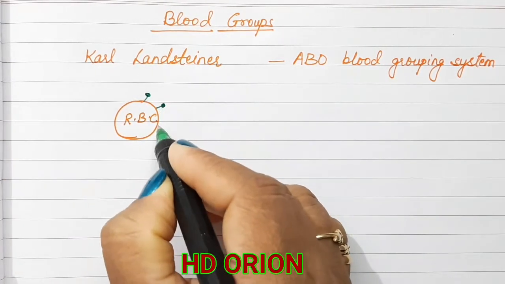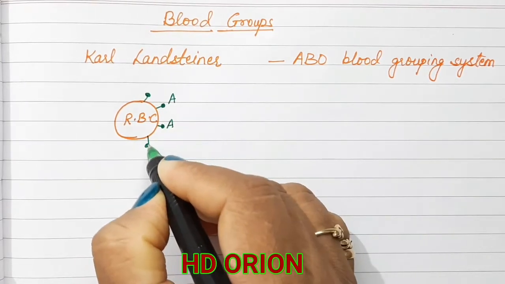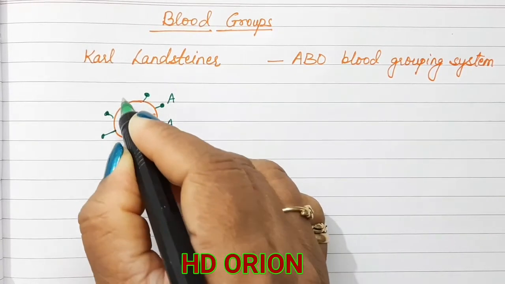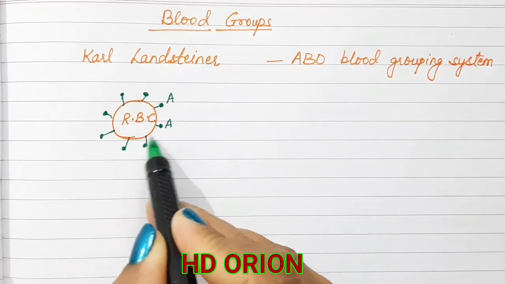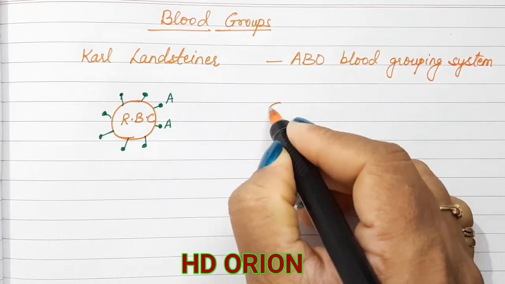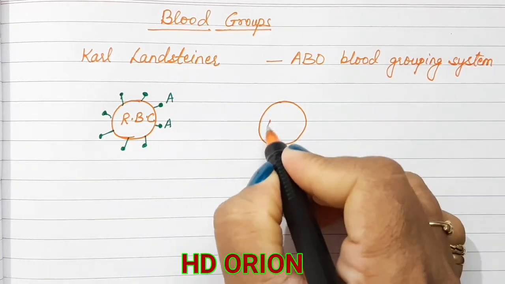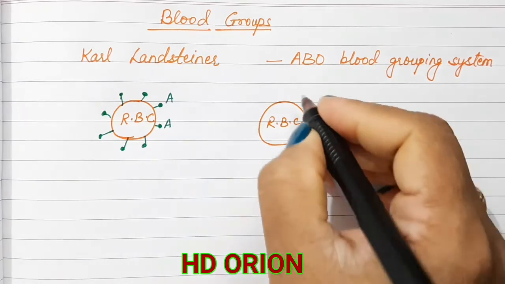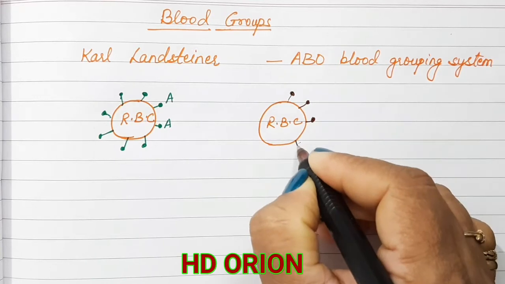These are, if suppose antigen A, the blood group will be called as A. So depending upon the type of antigen that is present on the surface of the RBC, the blood group will be called as A. Similarly, if this is the RBC, and if the antigen is B, then the blood group will be called as B.